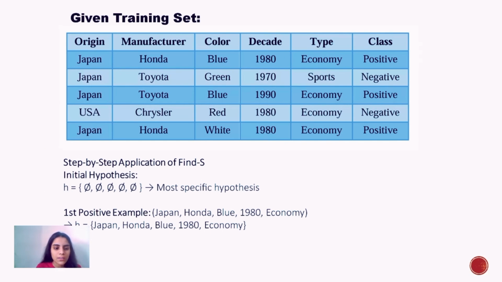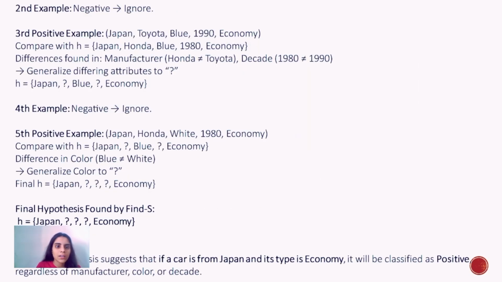So in step one, the first example is positive, so we include it as normal: Japan, Honda, Blue, 1980 and economy. After it, in the second example, we can see there is a negative, so we ignore it. After it, we move towards the third example, and we compare the third example with the first. So the common or generalized differing attributes are Japan, Blue and economy. Ignore the fourth example because this is also negative. In the fifth positive example, compare it with the Japan, Blue, economy result of the third example.